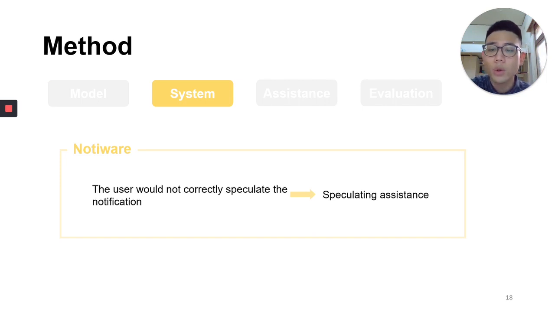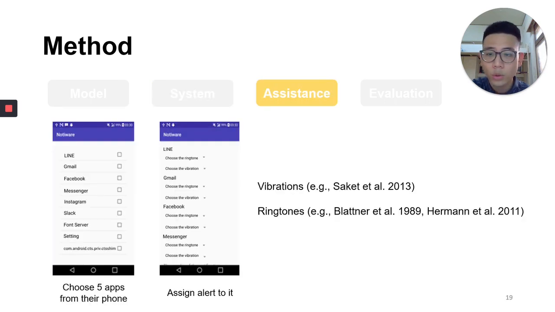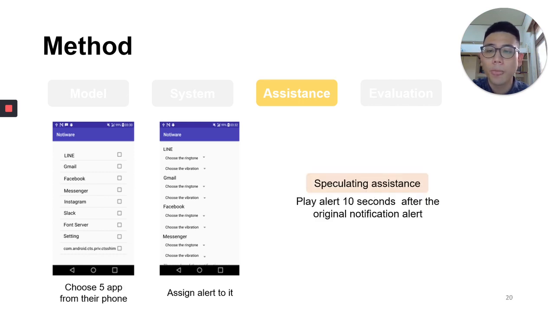After building the model, we then develop a system combined with the model called Notiware. When it detects that the user will not correctly speculate a notification, it will provide speculation assistance. Users can choose 5 apps from their phone and assign an alert to each. The ringtone and vibration were designed based on the guidelines provided by previous works. The speculating assistant will play an alert 10 seconds after the original notification alert.